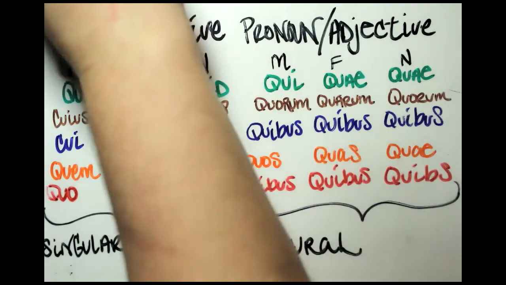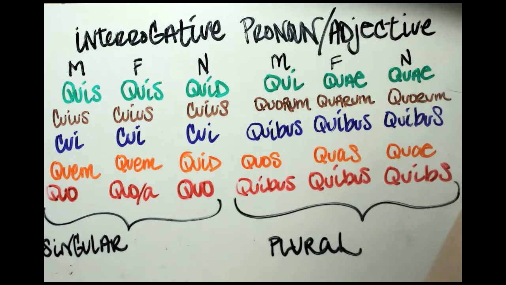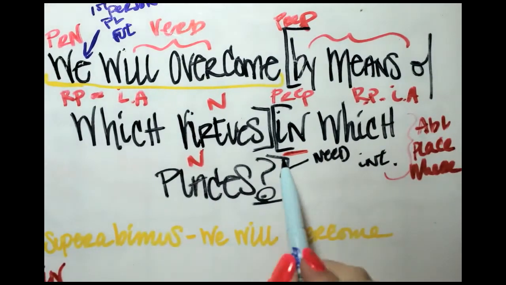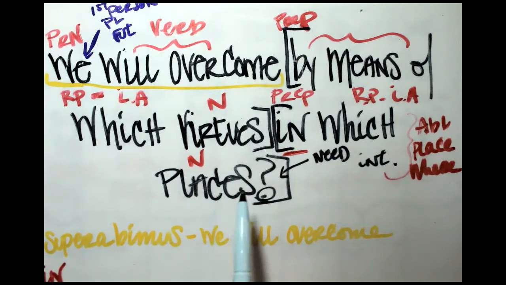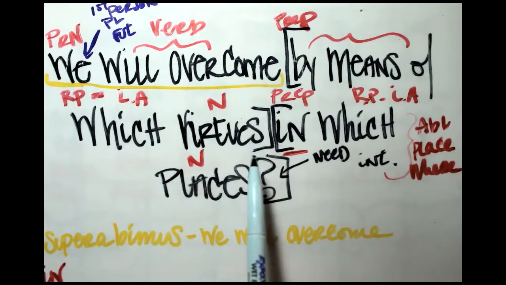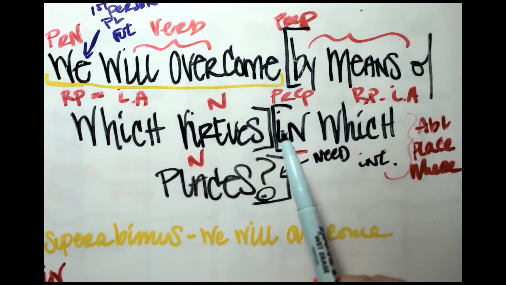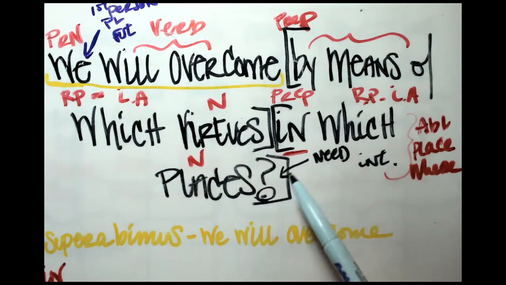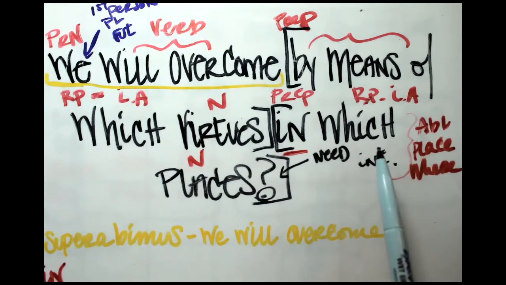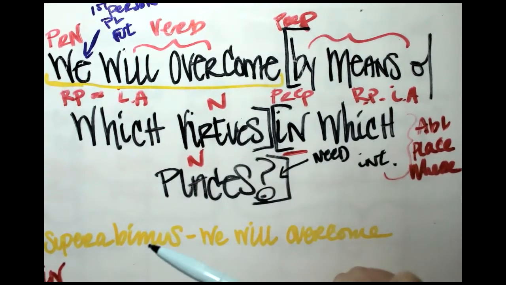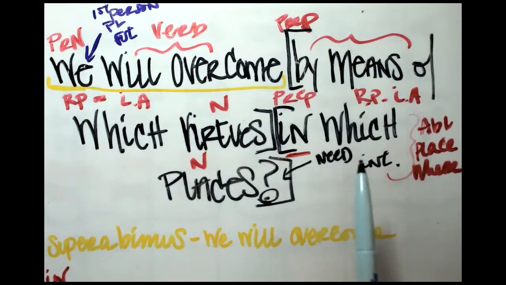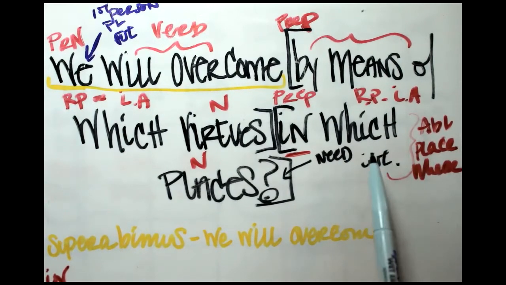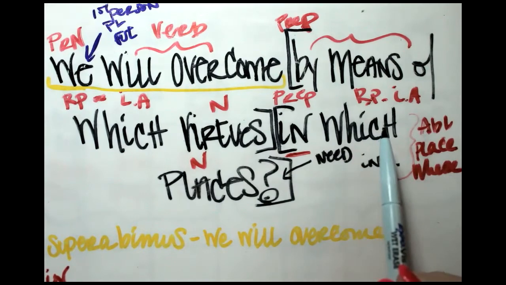All right, so in this little clause right here, in which places? We'll come to the noun for places in a moment. So which and places need to be agreeing in their gender and their number here. Both of these are going to need to be plural. The noun that we're going to use for places is going to be masculine. So right here, in, we've already taken care of. We need which, though. We need one of these interrogative pronouns, and we're going to need it masculine and plural.